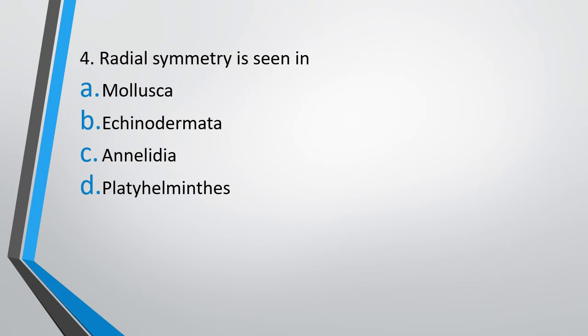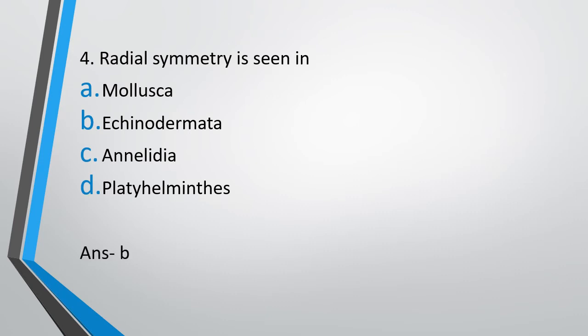Question 4. Radial symmetry is seen in option A. Mollusca, option B. Echinodermata, option C. Annelida, or option D. Platyhelminthes. Radial symmetry is seen in. The correct answer is option B, that is Echinodermata.